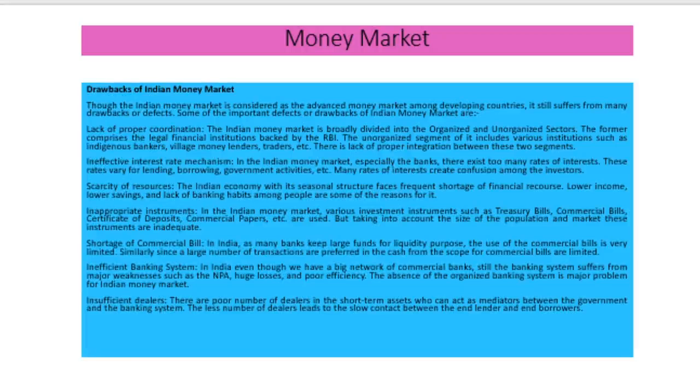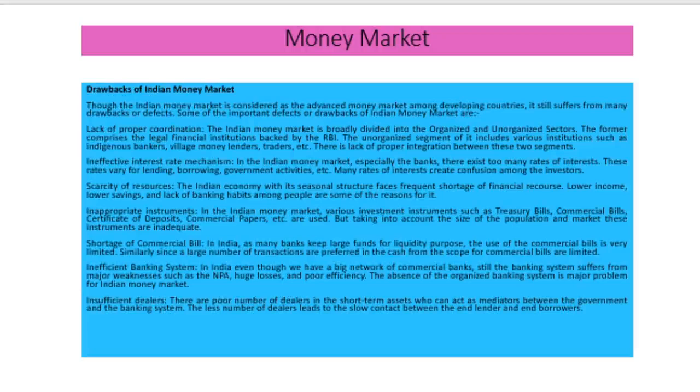Therefore, the interest rate mechanism is ineffective in the Indian situation. Then scarcity of resources due to the limited instruments and limited number of institutions. The resources are also scarce in the Indian money market. Then another one, inappropriate instruments. Even though the number of instruments is limited, the instruments available are also inappropriate according to the Indian condition.